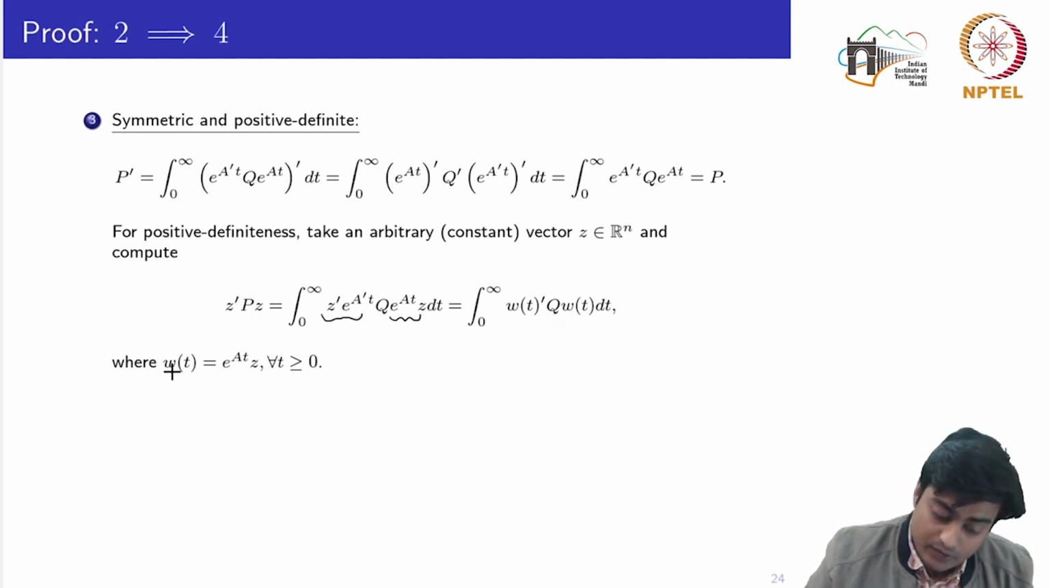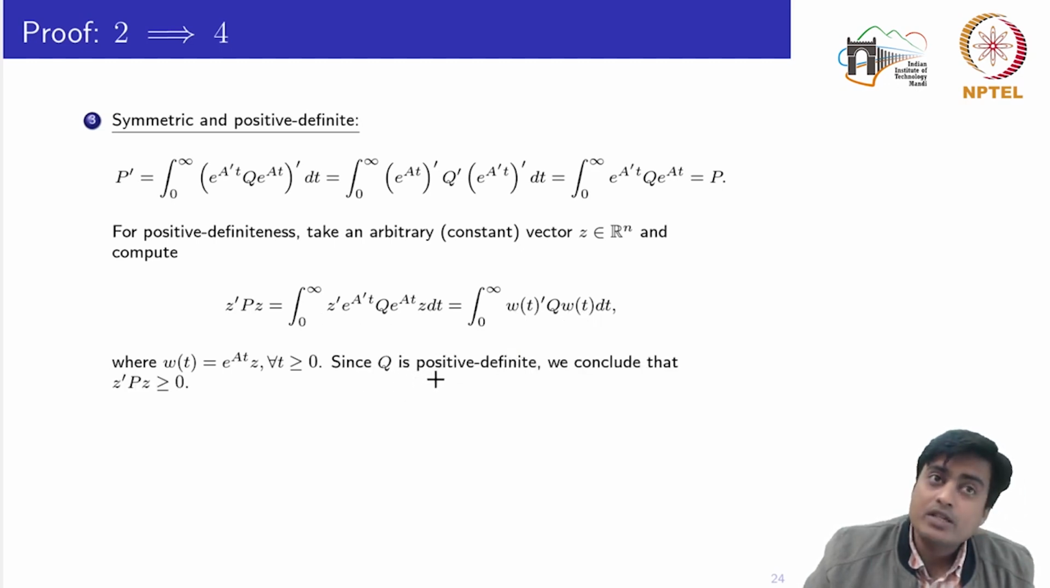So see, if you take the w transpose, you would obtain Z transpose e to the power A transpose t, which is this part. So I can write this as w transpose Q into w. Okay, so we know that Q is already a positive definite matrix. If Q is a positive definite matrix, then I know that this part would be greater than or equal to 0.